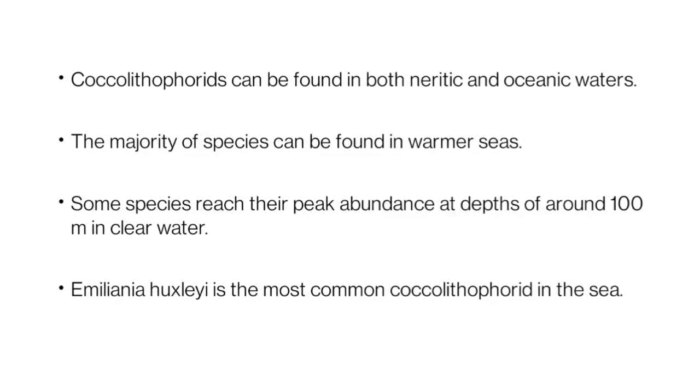Coccolithophores can be found in both neritic and oceanic waters. Neritic means coastal or near-shore environment, the coastal waters. And the rest of the ocean beyond the continental shelf is called the oceanic waters. The majority of species can be found in warmer seas, and some species reach their peak abundance at a depth of around 100 meters in clear water. Emiliania huxleyi is the most common coccolithophorid in the sea.